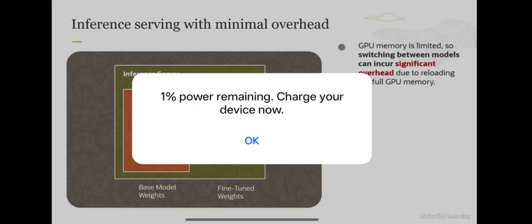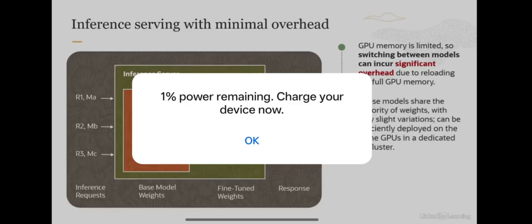Now, in case of OCI Generative AI Service, these models are sharing the majority of weights in case of a TFew fine-tuning process, with only slight variations among them. So they can be efficiently deployed on the same GPUs in a dedicated AI cluster, as we saw on the previous slide. You have a base model here, and then you have several custom models, and the weight difference between the base model and models A, B, C is minimal, because we are updating only approximately 0.01% of the base model weights.